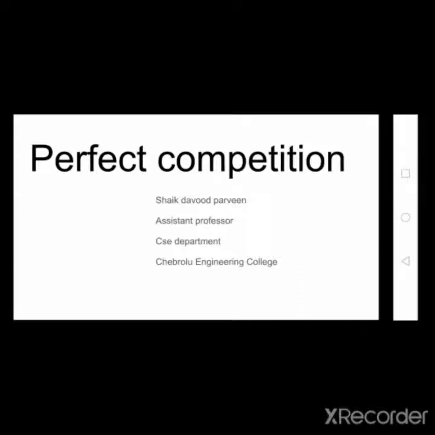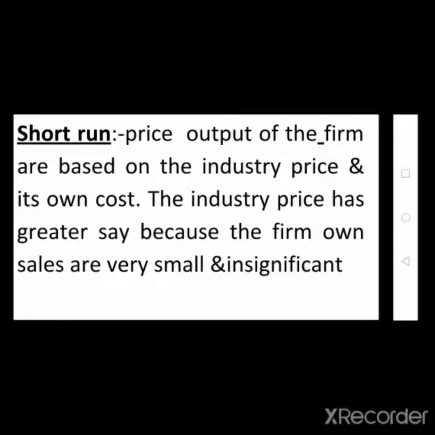So first of all, perfect competition. What are the features of a perfect competition? The features are: there are a large number of buyers and a large number of sellers available in the market, each firm is a price taker, and there is no need for advertising to increase the sales of a product.